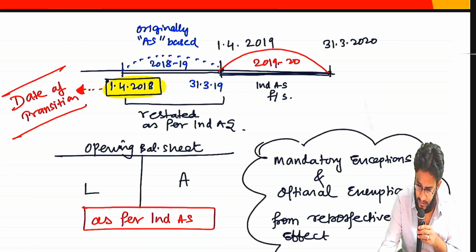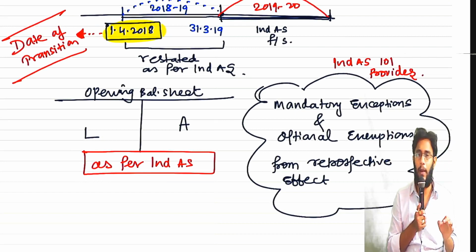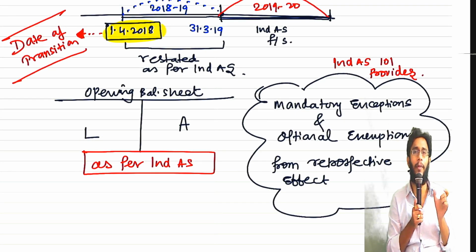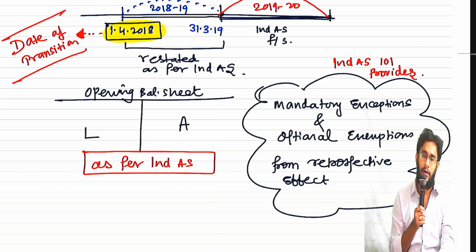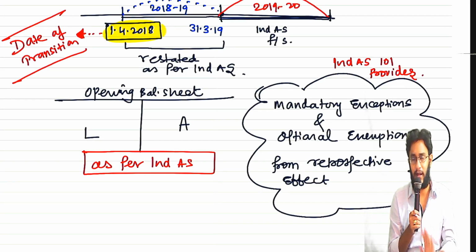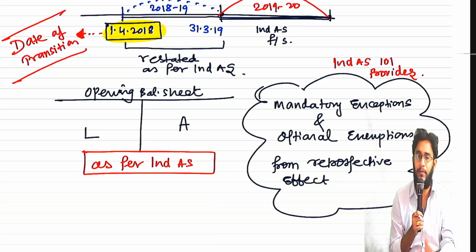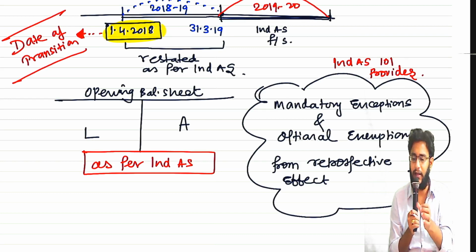Who gave this? Ind-AS 101 has given. So this standard is all about you preparing that opening balance sheet as per Ind-AS. While preparing that opening balance sheet, the general rule is you have to give retrospective effect and apply all the Ind-AS in that. But for some items, some transactions, they have given exceptions and exemptions.